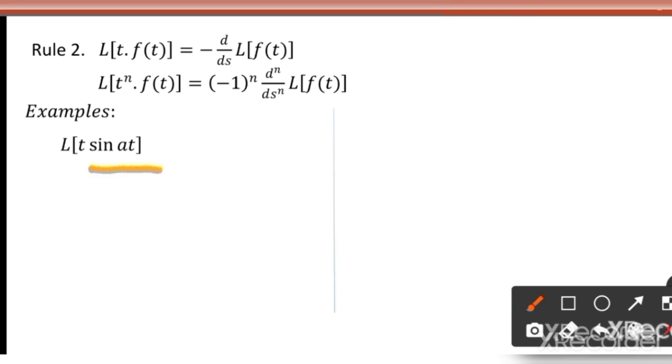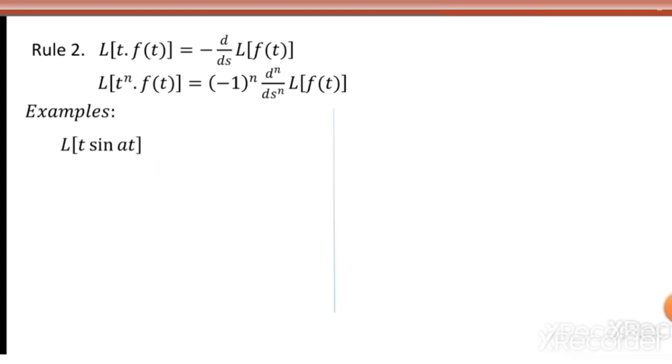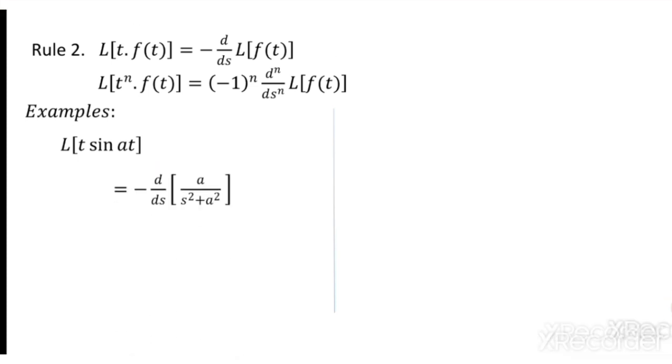So once it is obtained, you differentiate once and then multiply by minus sign, because of minus 1 power 1. So that gives a by s square plus a square, differentiate d by ds of it. So how to differentiate it? Either you can differentiate directly or you can use the quotient rule, the u by v rule, that is denominator square v square, denominator into derivative of numerator vu dash minus numerator into derivative of denominator.